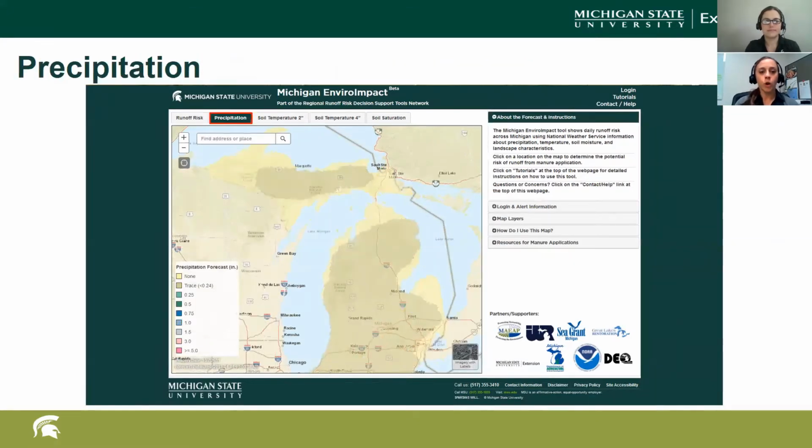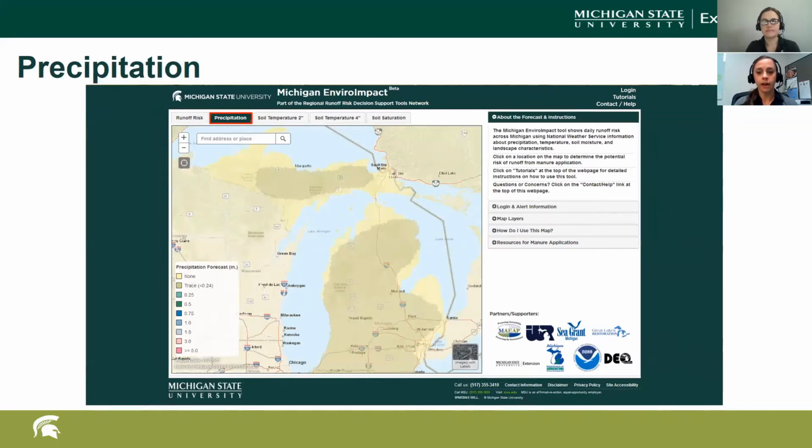So if you'll notice, one of the first tabs you can go to, highlighted in a red box on the top, is the precipitation layer. Essentially, this layer shows the amount of precipitation that's expected over the next 24 hours. Something important to remember is that the modeling used in the precipitation layer is deterministic in forecast run, meaning it doesn't necessarily include the likelihood of precipitation, i.e. the percent of precipitation. So that's just something to consider.